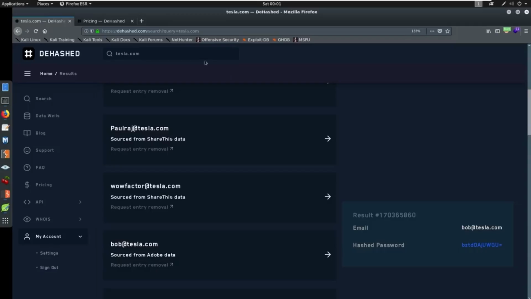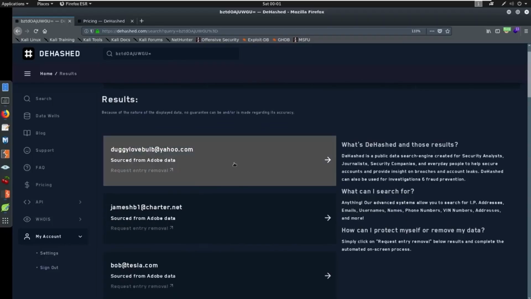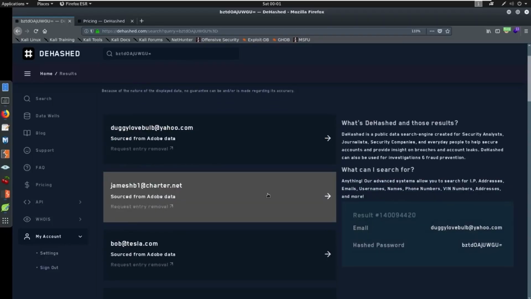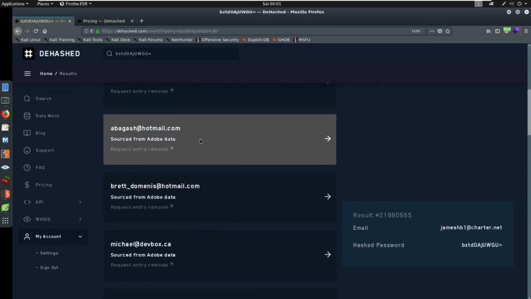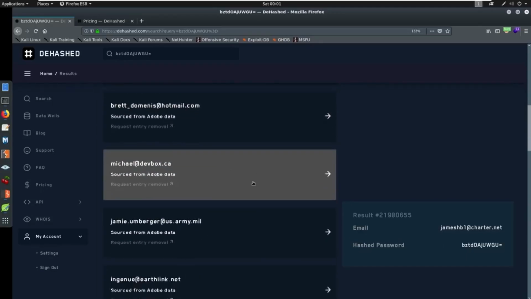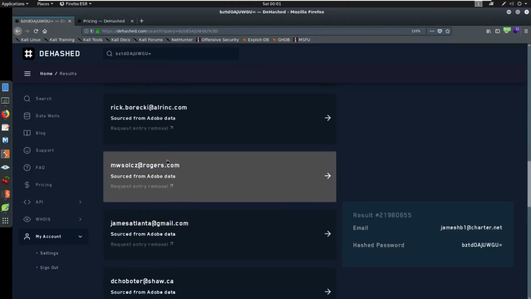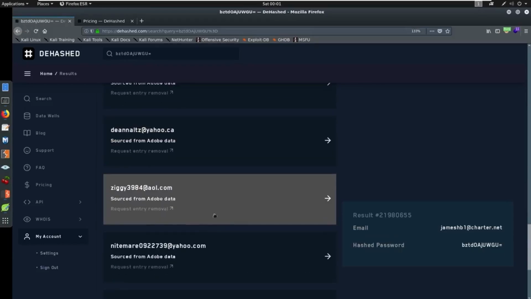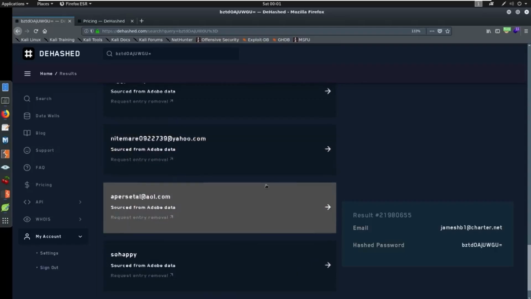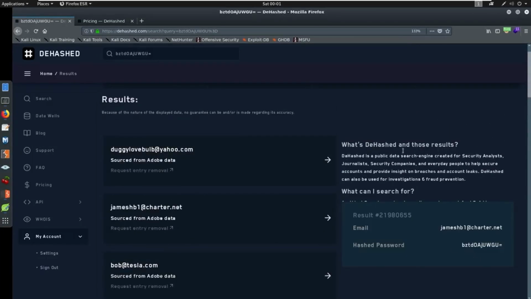But we know bob@tesla.com. We can maybe paste this in here first of all and see if it ties back to anything. And there's 22 results back. I would probably be looking for somebody that has this password with the name of Bob. It's probably not going to be like a Brett or a Michael. We might want to see if we can find another account somewhere else, but these are all tying down to a hash from Adobe. So depending on how they were hashing this data, we might not find anything else of interest. But you could see all the things here, all the different opportunities that are here for us to just do research and tie down information.